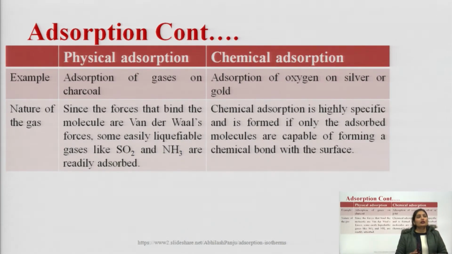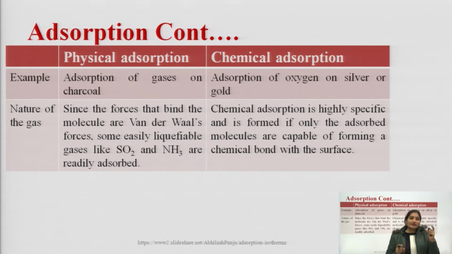Now, coming to the difference between physisorption and chemisorption. Physical adsorption is known as physisorption and chemical adsorption is known as chemisorption. An example of physisorption is adsorption of gases on charcoal, and chemical adsorption includes adsorption of oxygen on silver or gold.